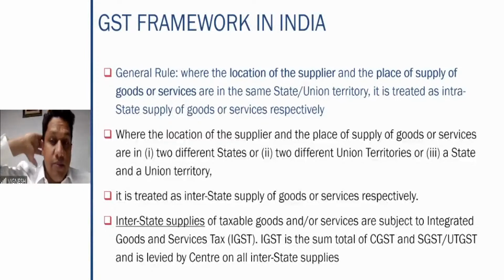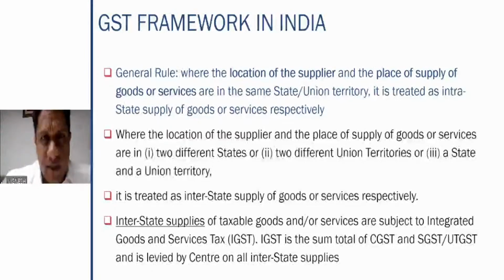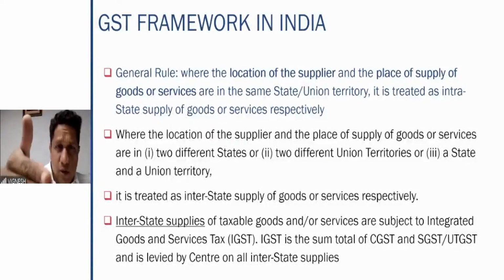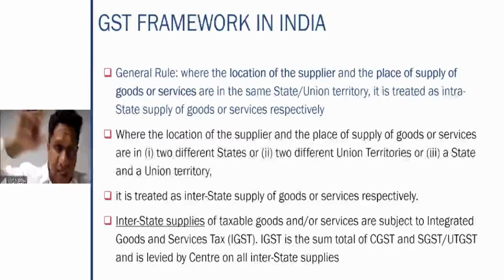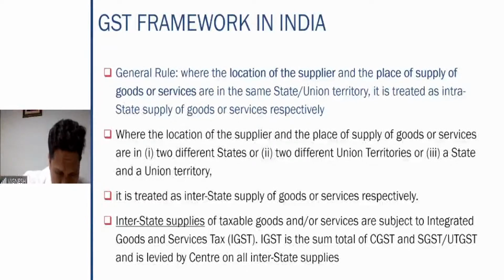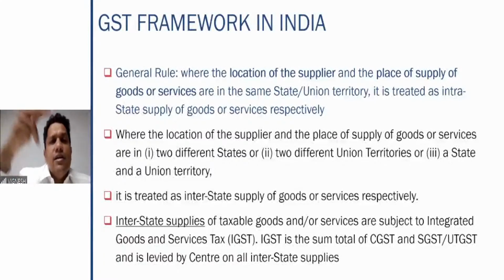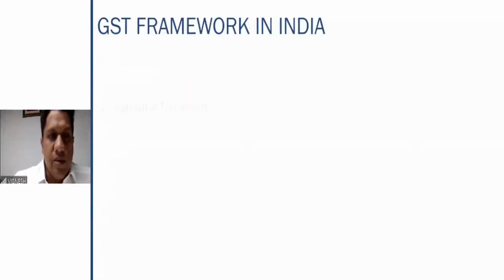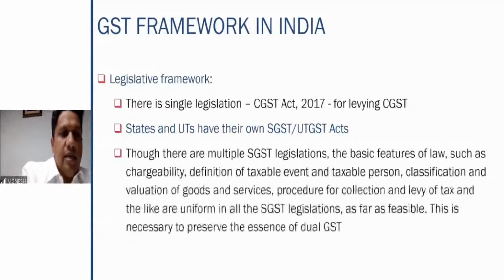IGST is nothing but the sum total of CGST and SGST. That means, assuming the GST rate of a particular product is 18%, if it is a local sale, CGST will be 9% and SGST will be 9%. If it is an interstate sale, IGST will be 9 plus 9, that is 18%. So this is the concept of interstate supply and the IGST.